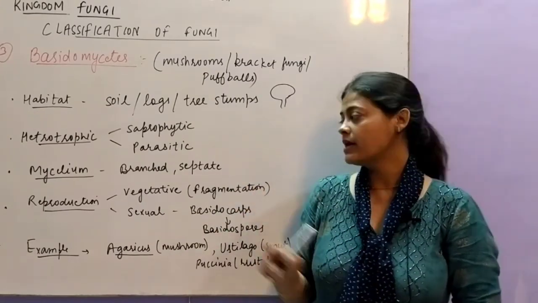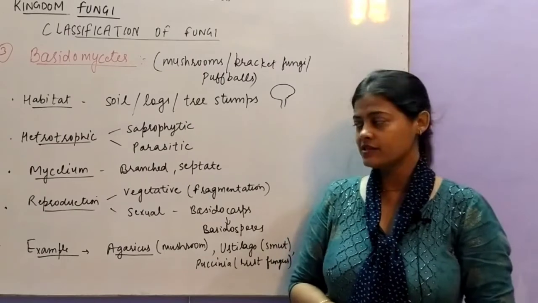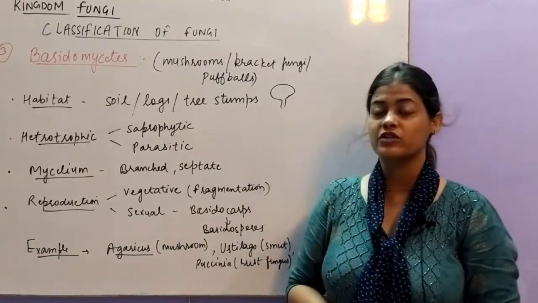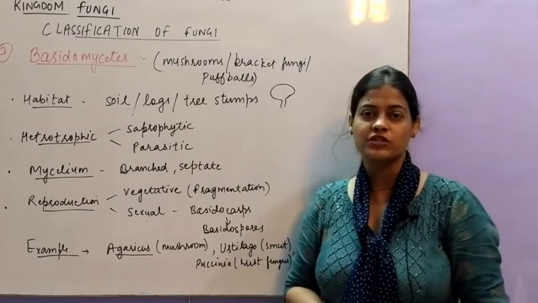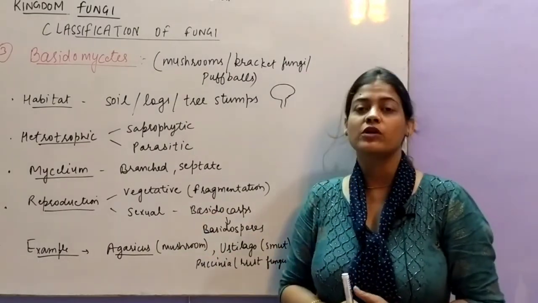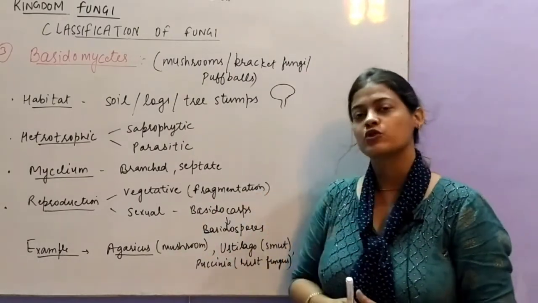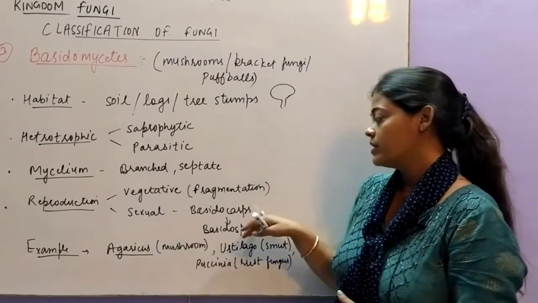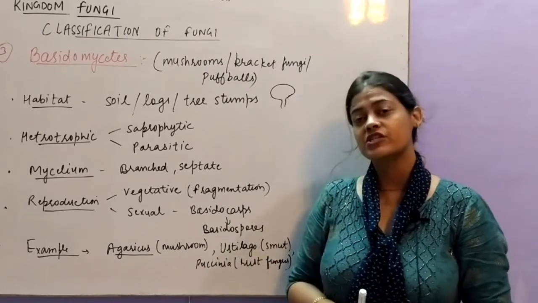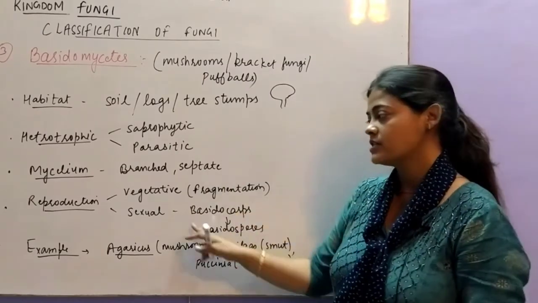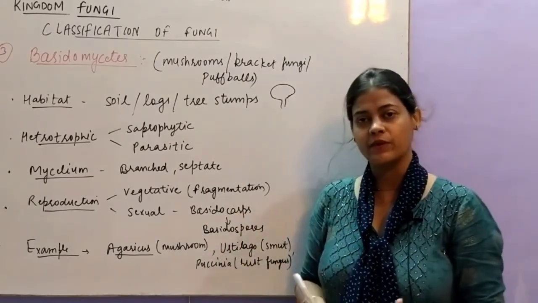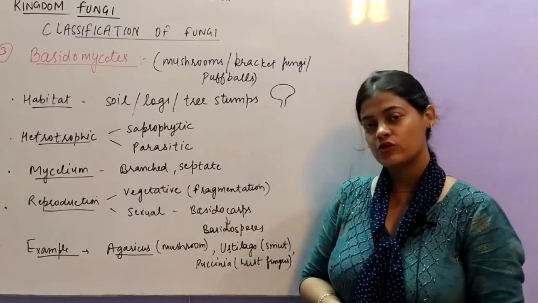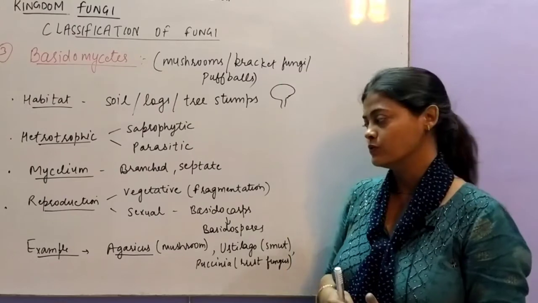Next is mycelium. Mycelium is branched and septate. Reproduction: they do not show asexual mode of reproduction, that is, no spores are formed, but vegetative mode of reproduction is there, in which they show fragmentation. And in sexual mode of reproduction, they form basidiocarps, in which basidiospores are formed. For this I will share one animated video with you, then it will be more clear, the life cycle, how actually these basidiocarps and basidiospores are produced.